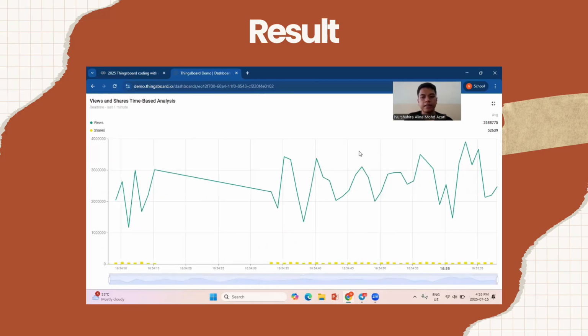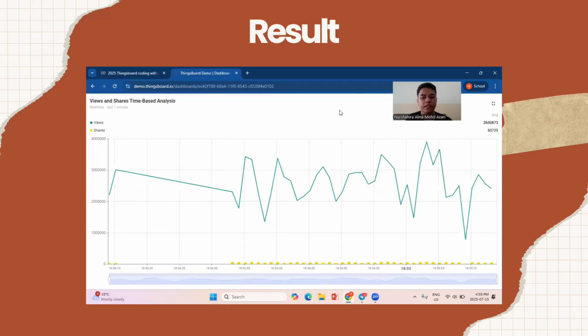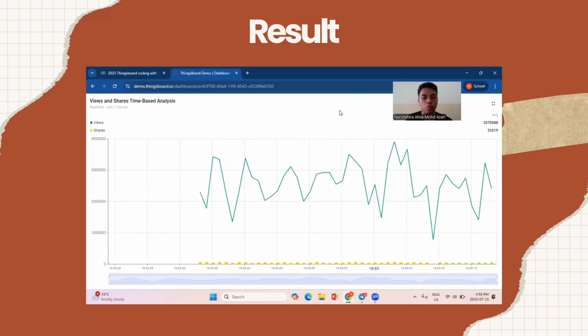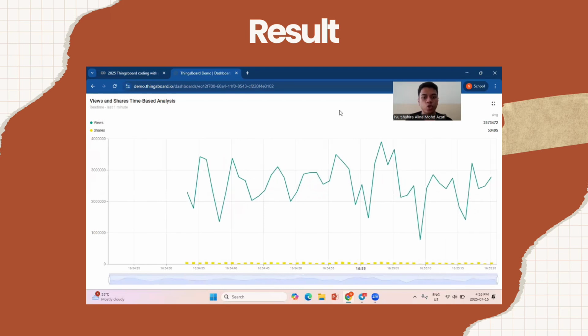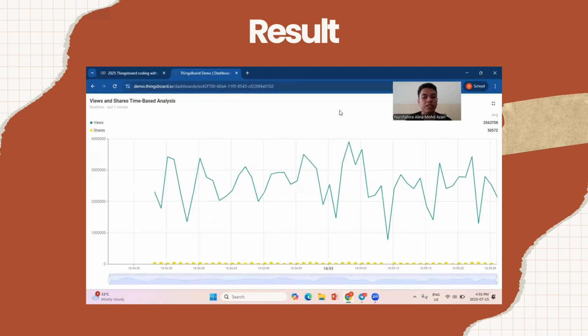Next is the time series chart. The time series chart shows how views and shares change over time. The blue line for views goes up, while the yellow dots for shares stay low. This means people view posts a lot but they don't share them as much.